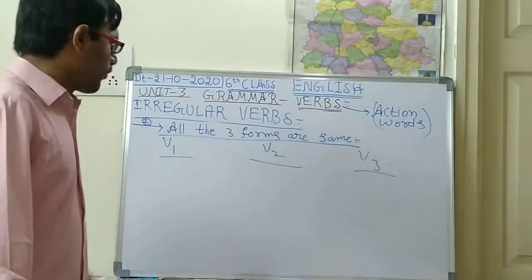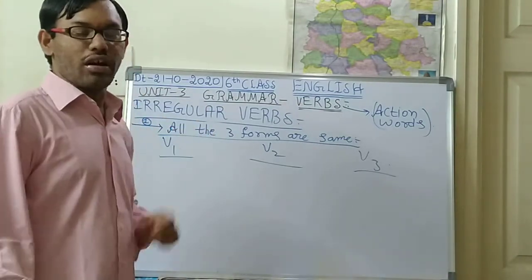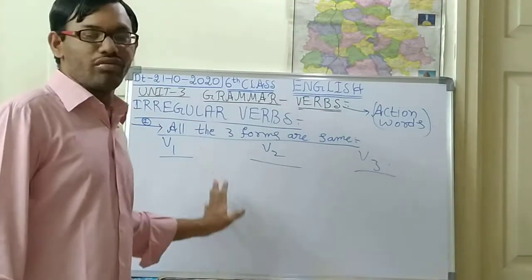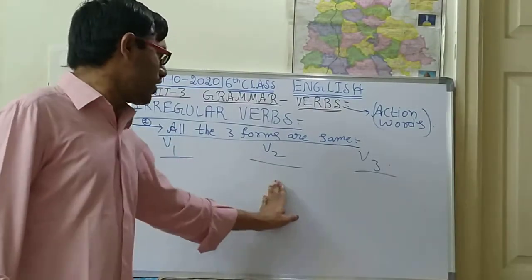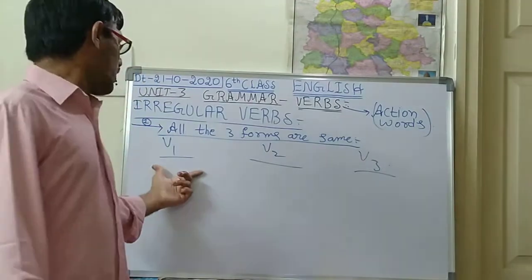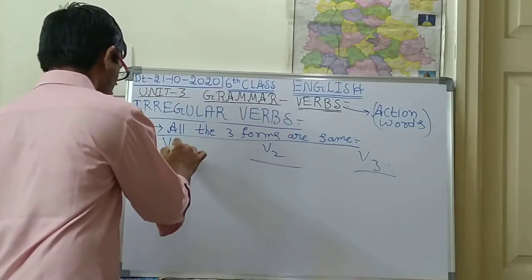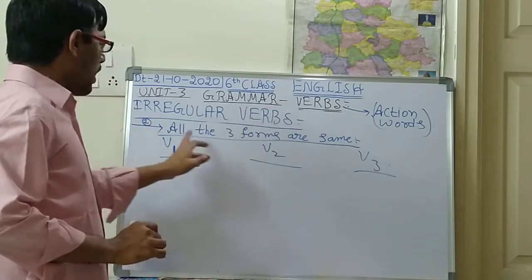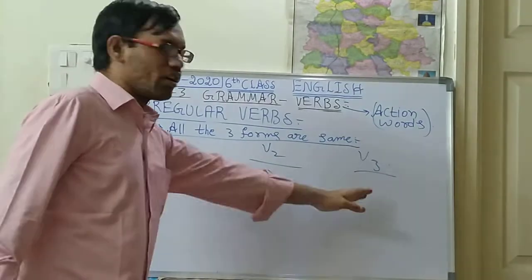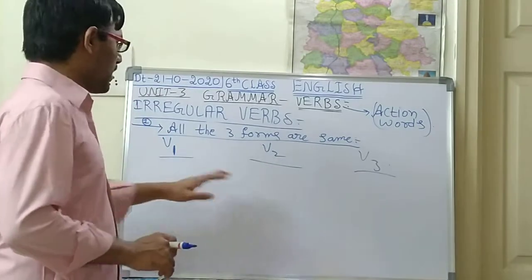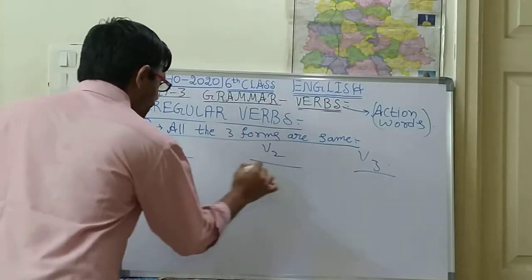If you want, you can note down, you can do it as running notes. Compulsory, children, running notes is very important. So see V1, V2, V3. See here, all the three forms are same, meaning V1, V2, V3, every word will be same. Same words will be coming. Like suppose, see children, cut.